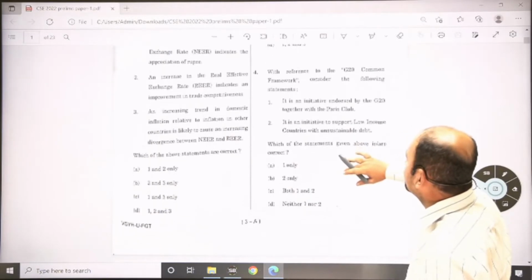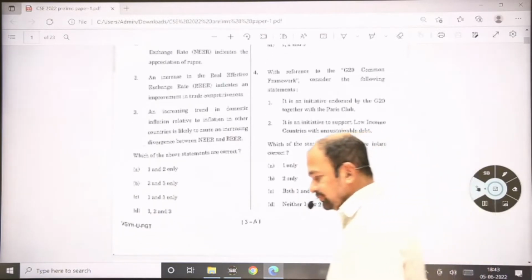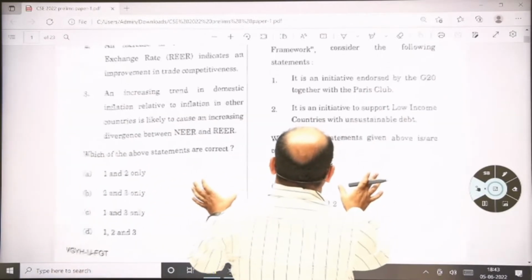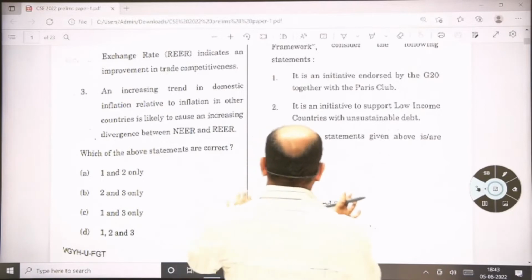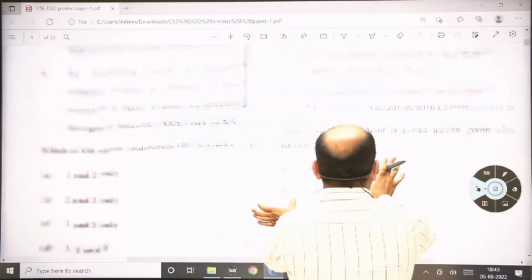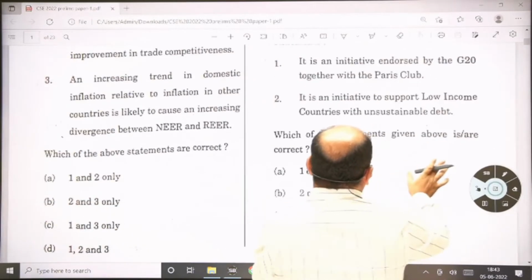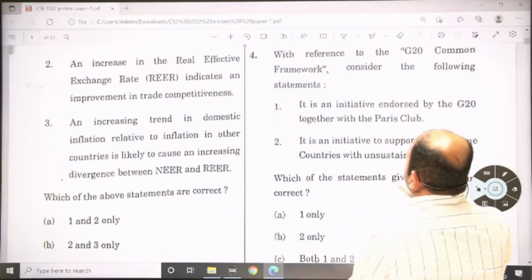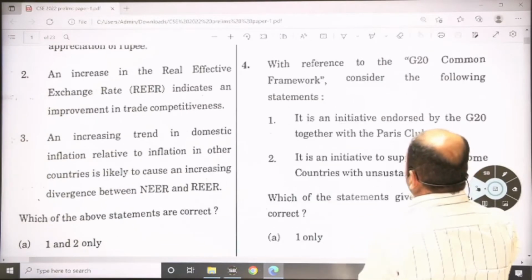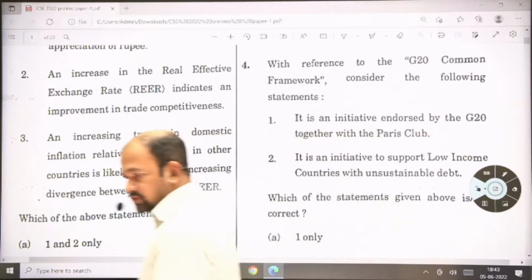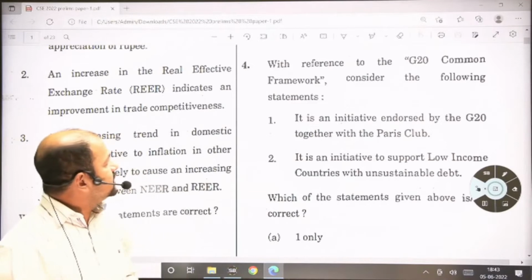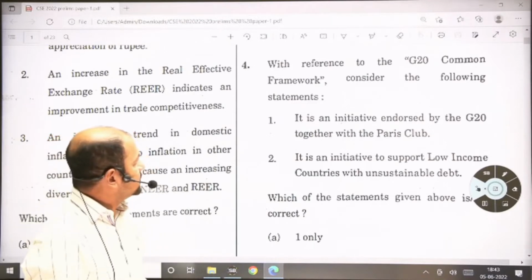So again, question number 4 is from your current affairs section. With reference to the G20 common framework, consider the following statements.